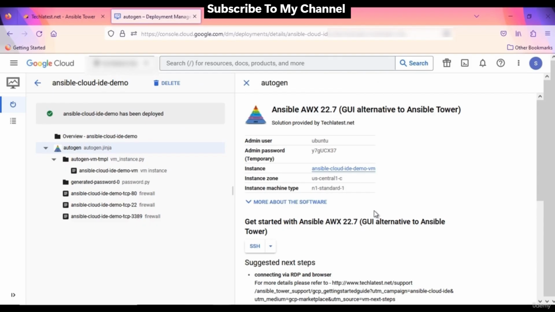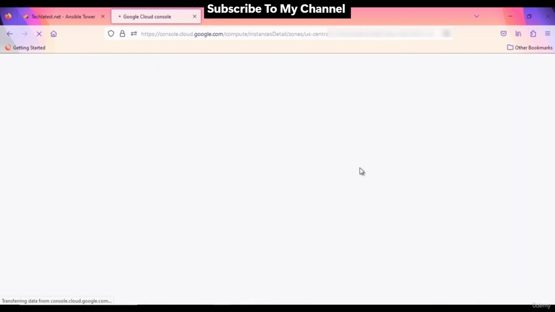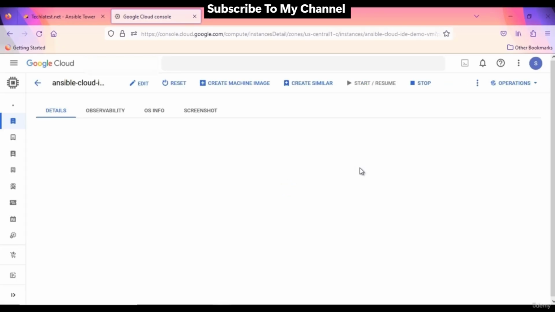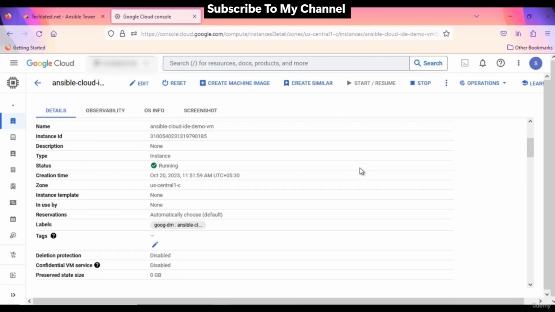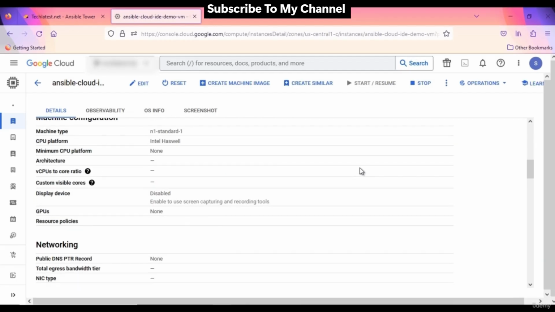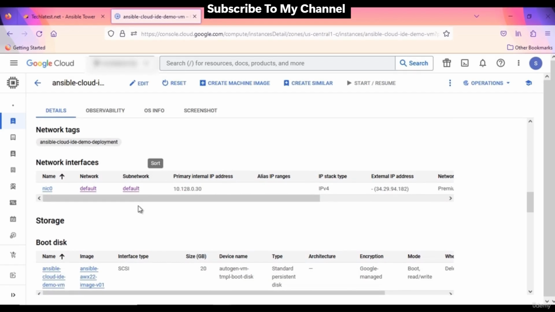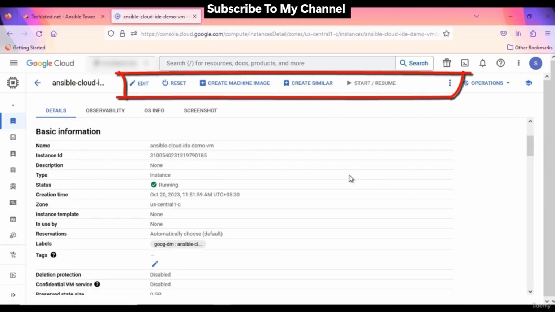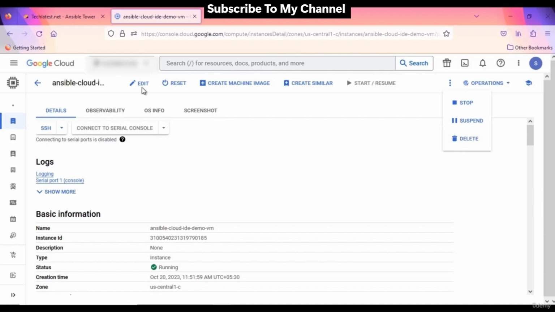A summary page displays when the Compute Engine instance is successfully deployed. Click on the instance link to go to the instance page. This is the instance overview page. Here you can find all the information about the instance, like machine type, disk, public and private IP addresses, etc. From this top menu, you can find various options like stop and start the instance. If you want to make any changes in the instance configuration, you can stop the VM from here.